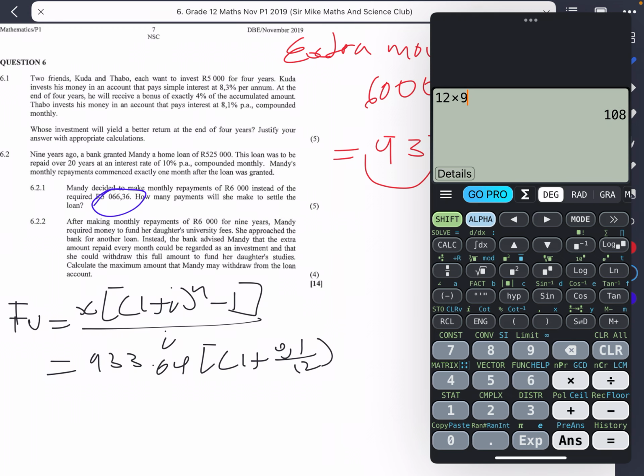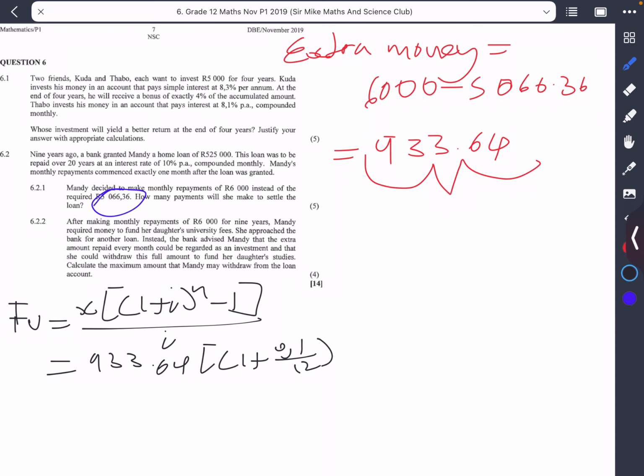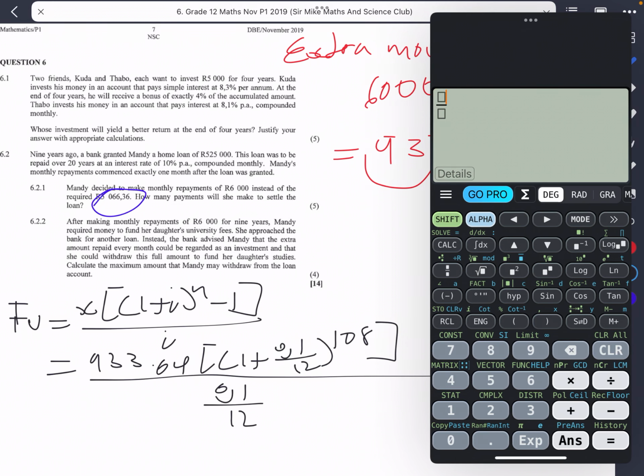So n would be the number of payments, which is 108. Actually, no, I first said 103, but that's 108. All of that is divided by i, which is 0.1 divided by 12. So if I put that into the calculator, we have 933.64 multiplied by 1 plus 0.1 divided by 12, and then we close that.